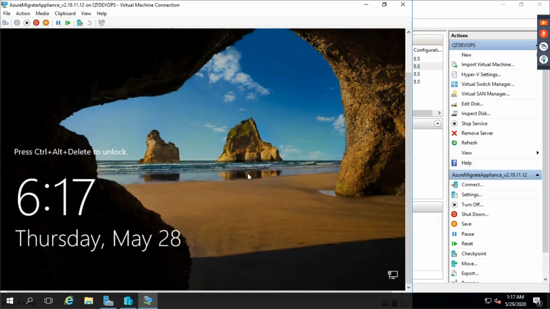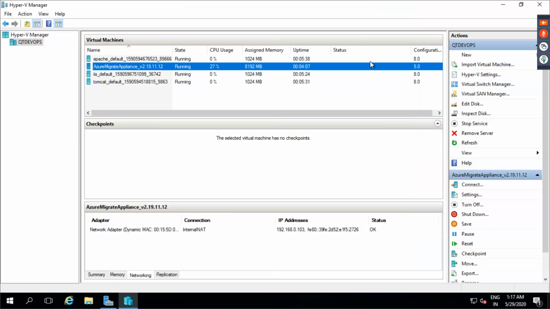Once you do this activity, you have everything set up on this machine. So this is the appliance which will act as connectivity, as a machine which would assess and then help in migration of machines from Hyper-V into Azure. Now, take this machine's IP address, 192.168.0.103.